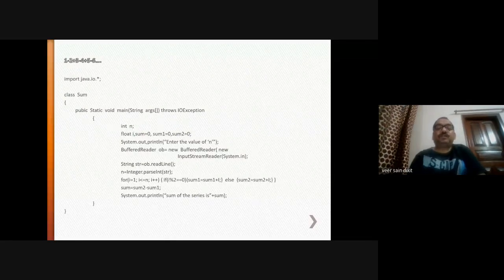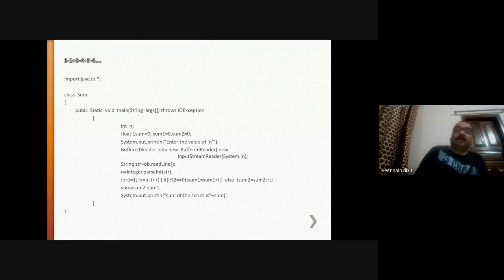And now through the System.out.println method, you will print that value of sum on the screen. This plus, as I already told you, is a concatenating operator, which concatenates your message, sum of the series is, plus whatever the value of sum.